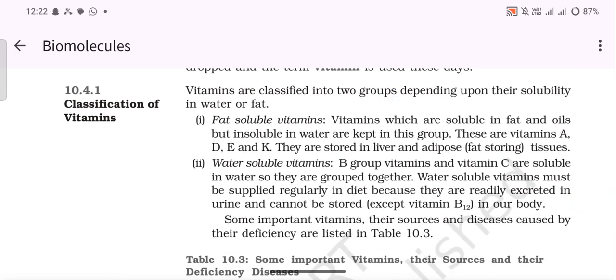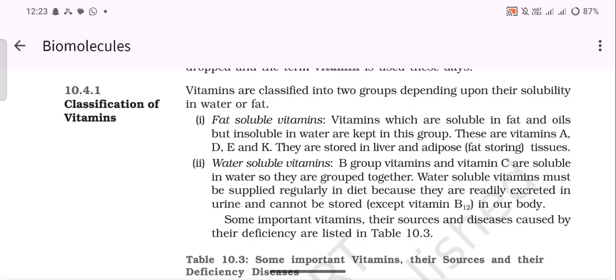Classification of vitamins. Vitamins are classified into two groups depending upon their solubility in water or fat. Fat soluble vitamins: vitamins which are soluble in fat and oils but insoluble in water are kept in this group. These are vitamins A, D, E, and K. They are stored in liver and adipose tissues.